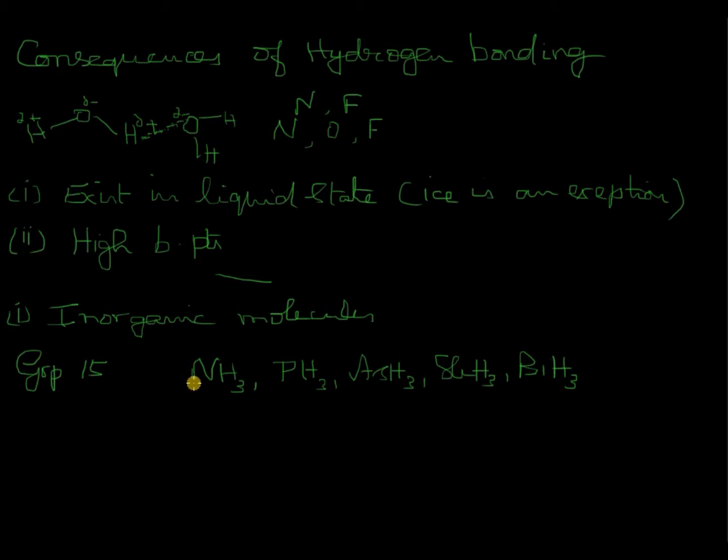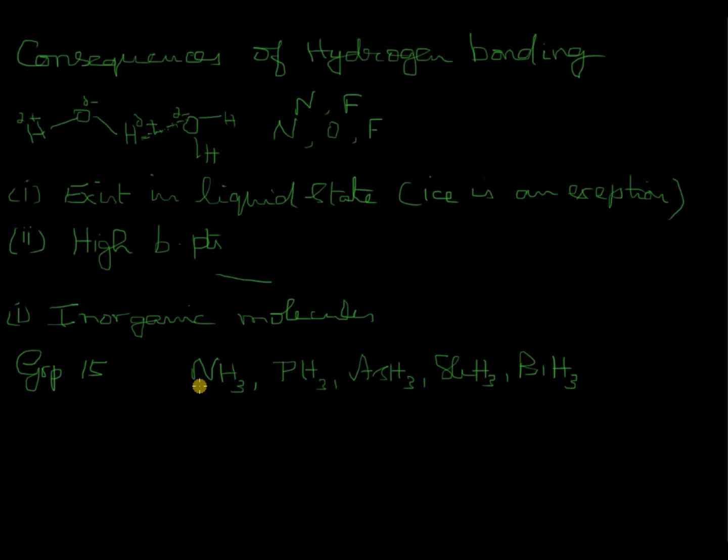Now you know that ammonia is the only compound in which hydrogen bond is possible. Because of that, ammonia is highly condensable, very easily liquefiable gas. Not only that, it dissolves readily in water. It can form hydrogen bonds with water, so it readily dissolves in water to form ammonium hydroxide, which is a very useful chemical for us in the laboratory.